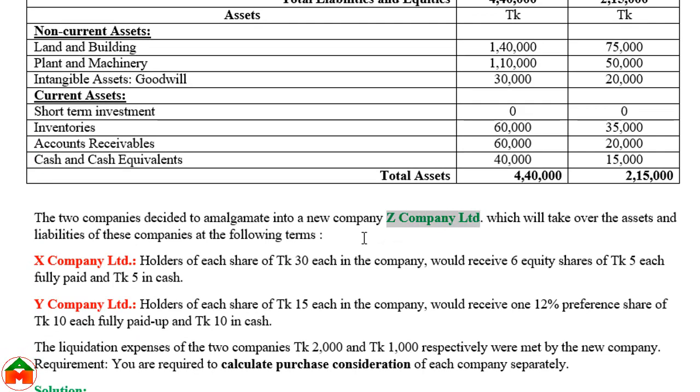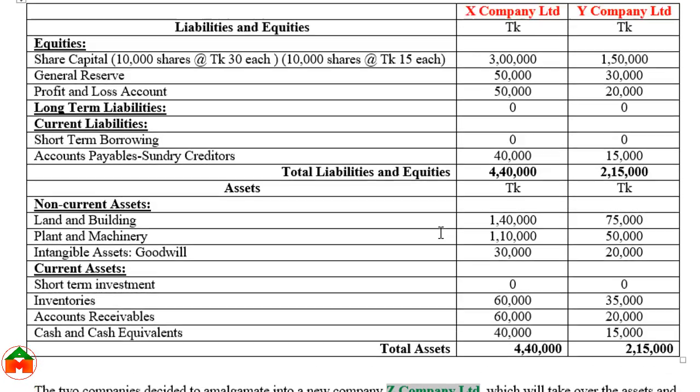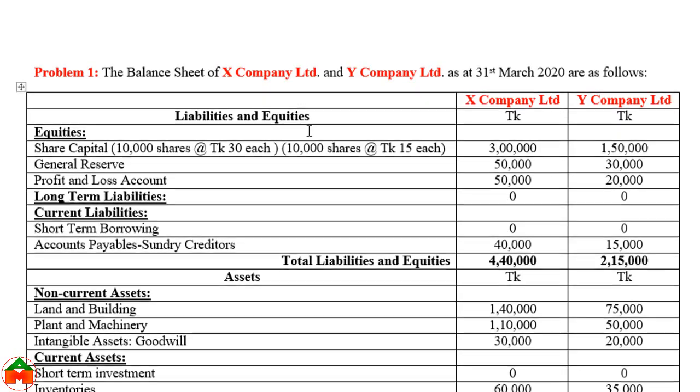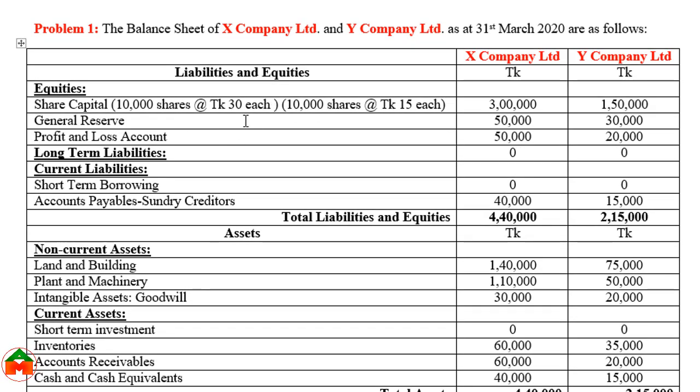Z Company is a newly created company, and X Company and Y Company will be liquidated. Here we can see the financial position of X Company Limited, and these are the data of Y Company Limited.